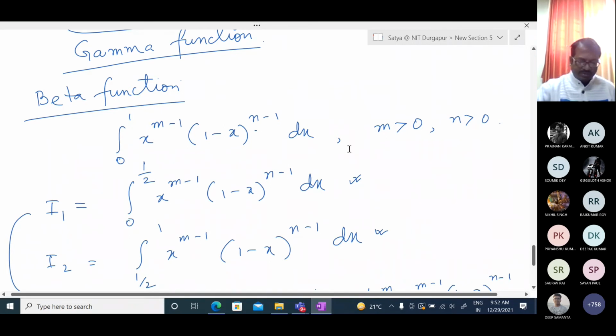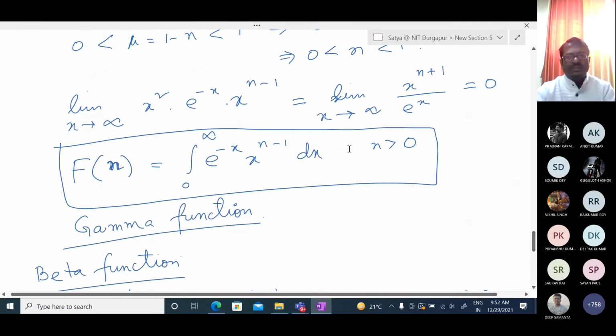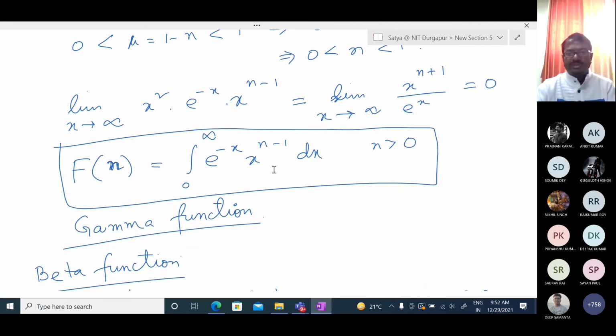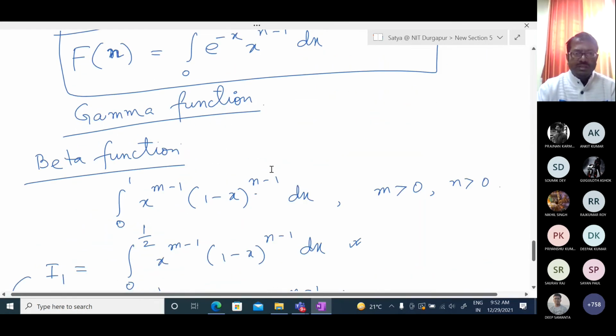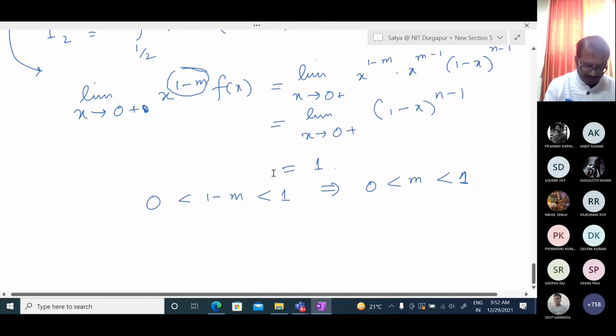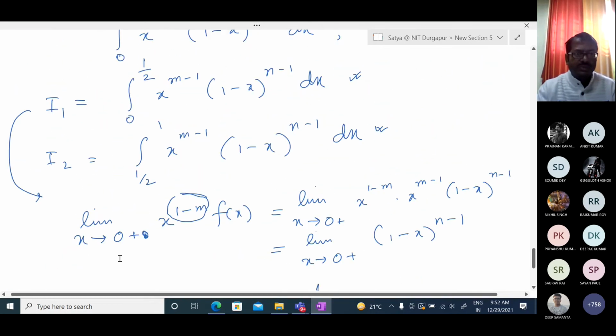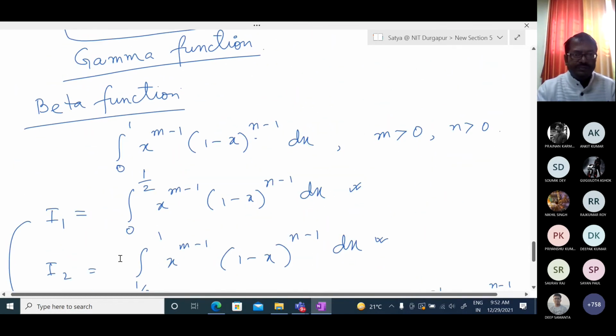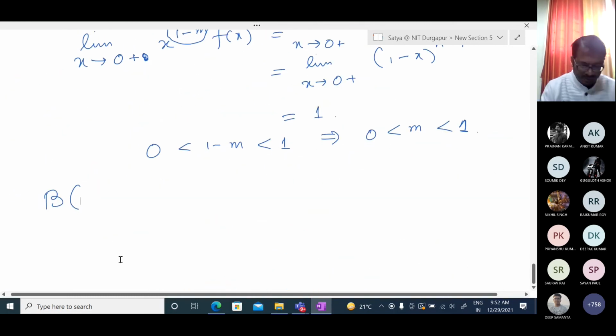And this is called the beta function. The convergent part of these two functions, you should read clearly. It is given in the assignment or written part, but you should understand. I gave some idea. So I am defining this function, denoted by beta of m comma n, equal to integration over 0 to 1 x to the power